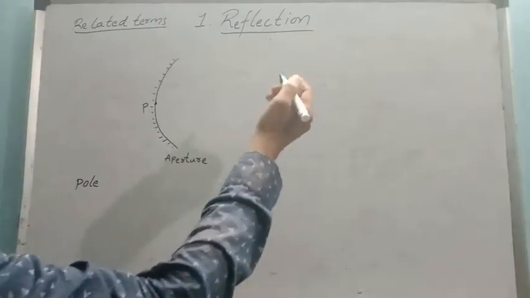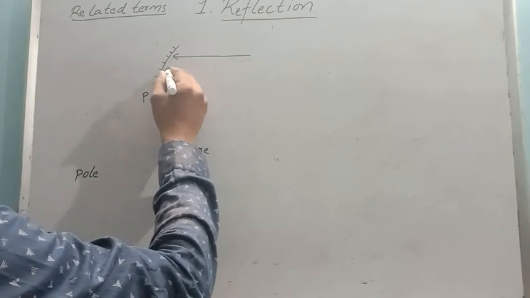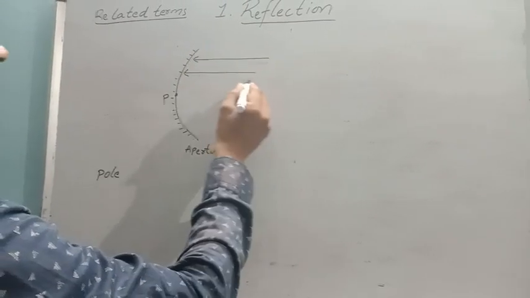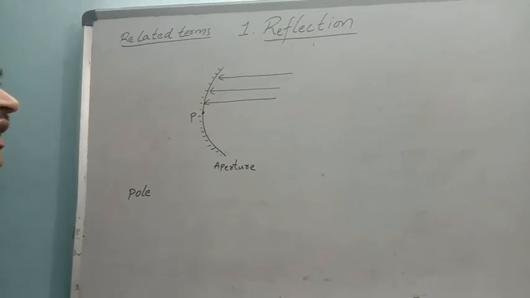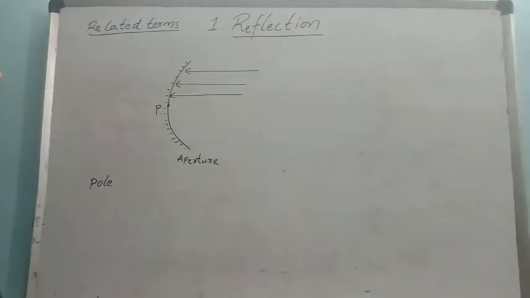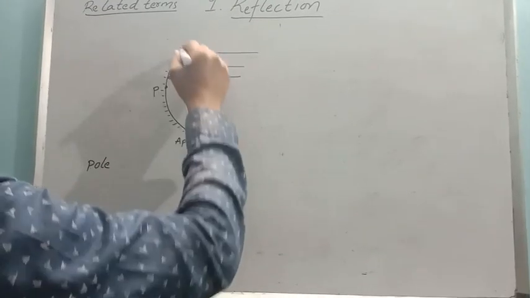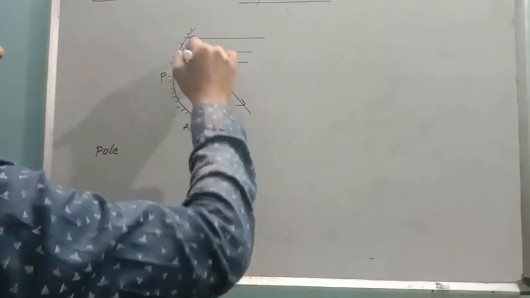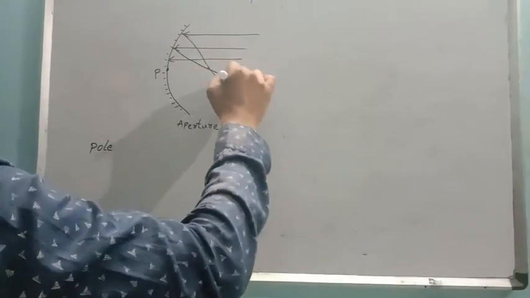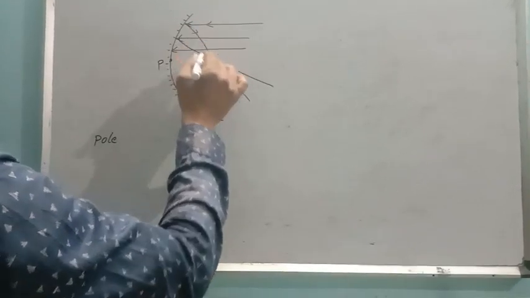If a parallel beam of light rays falls on the mirror, they all converge at a point after reflection from the mirror. They all reflect by hitting the mirror here.